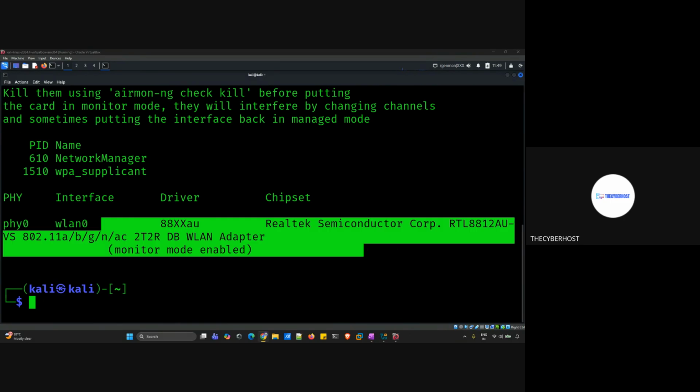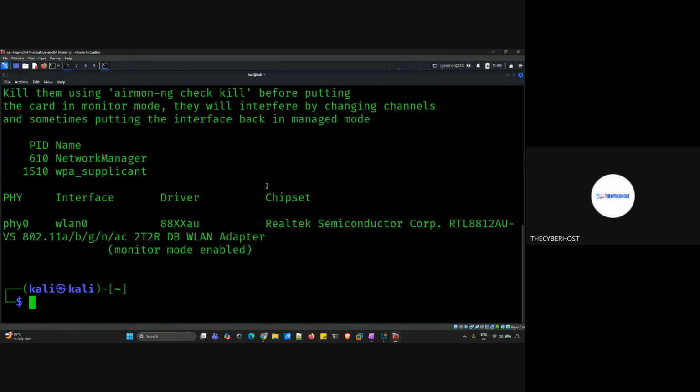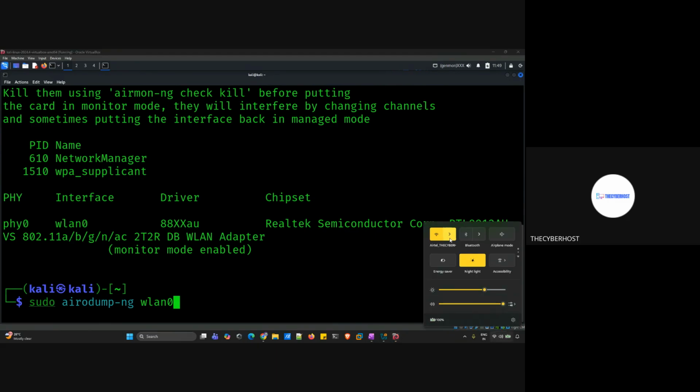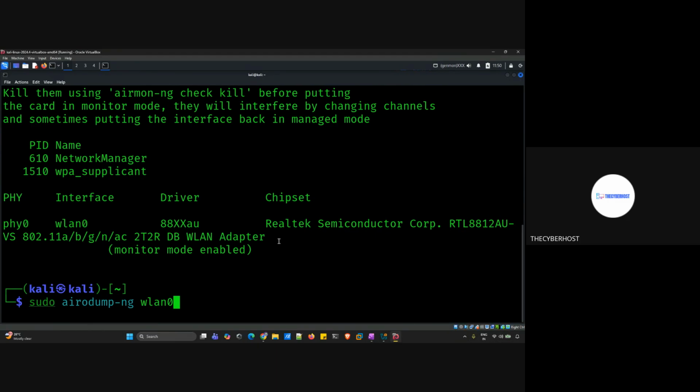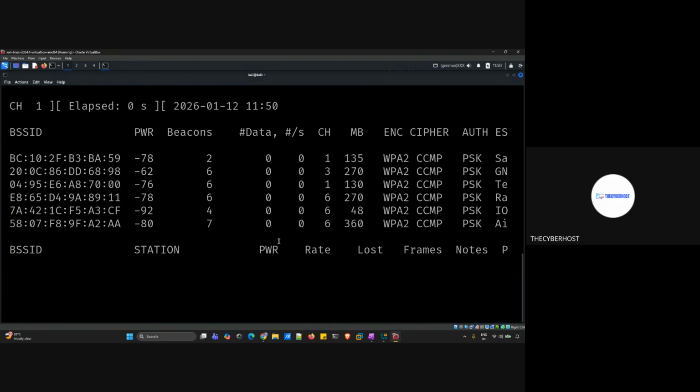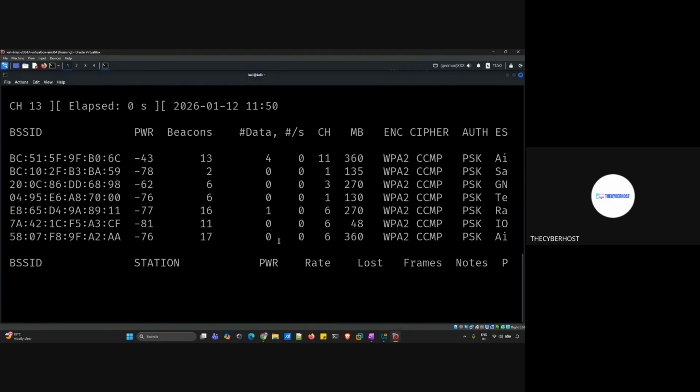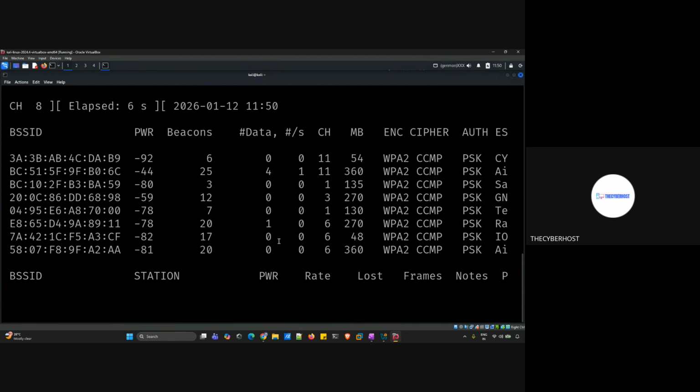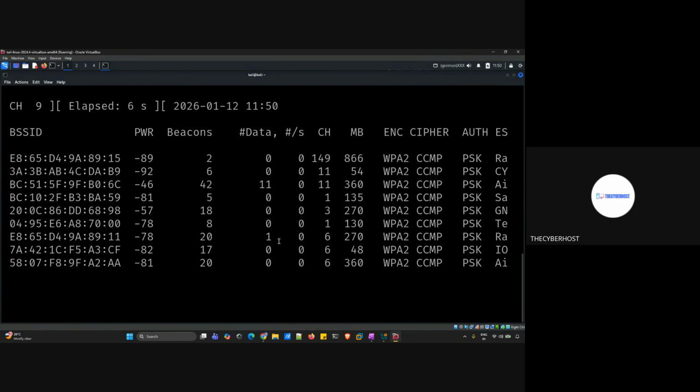Now, the next thing is typing the next command, which is sudo airodump-ng. Why do we have this command? Airodump is a command which is used to scan the nearby Wi-Fi. Whatever the nearby Wi-Fi are, it is used to scan that. In my case, all the nearby Wi-Fi are mentioned here. So if I type this command, what will happen? You can see all the nearby devices coming here one by one. It is showing us that all of these are nearby to my house. Clear? Let's wait for this. It will take a few seconds.